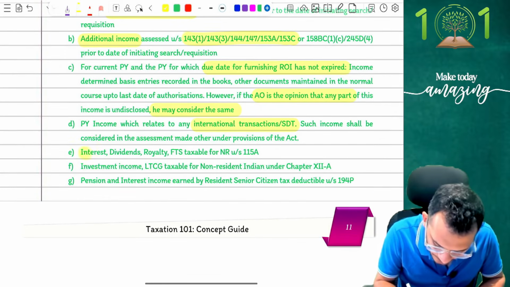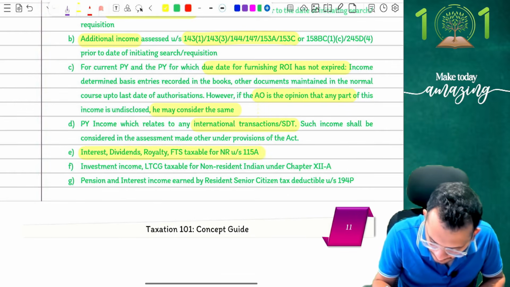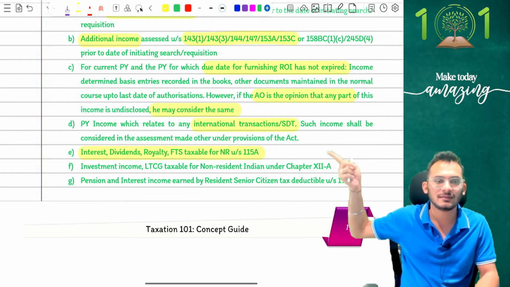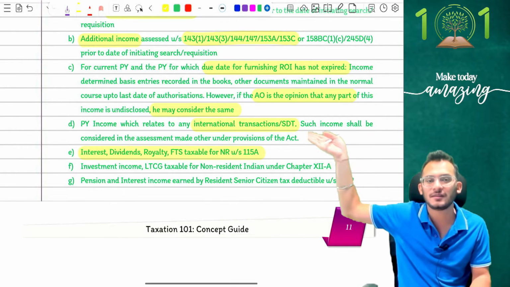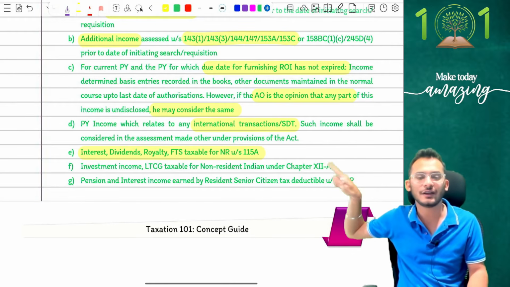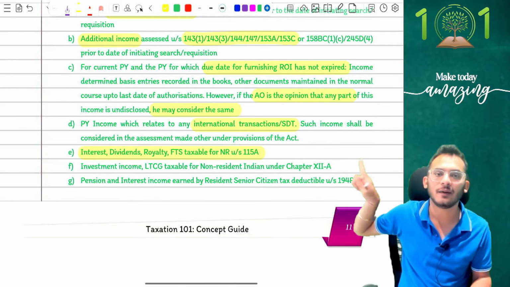Next, any kind of interest, dividends, royalty, FTS which are taxable as per 115A, because anyway it does not matter. These incomes are anyway going to be taxable at the flat rate of 20%, 5% and so forth, and therefore I don't need to worry about these kinds of incomes. These cannot be undisclosed whatsoever because it is anyway government approved.